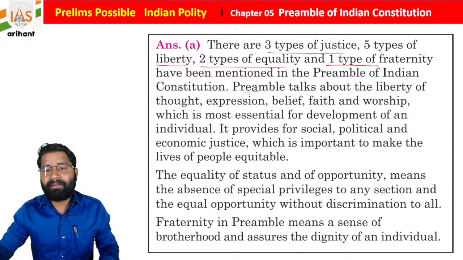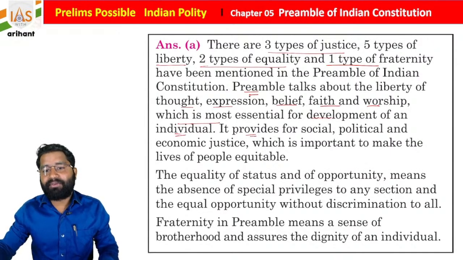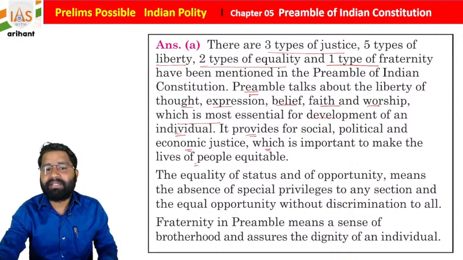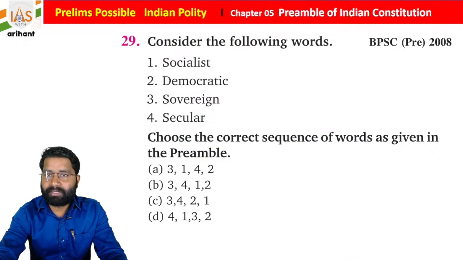So the preamble talks about the liberty of thought, expression, belief, faith and worship, which is most essential for the development of an individual. It provides for social, political and economical justice, which is important to make the life of people equitable. Equality of status and opportunity. Fraternity in the preamble means a sense of brotherhood, students.